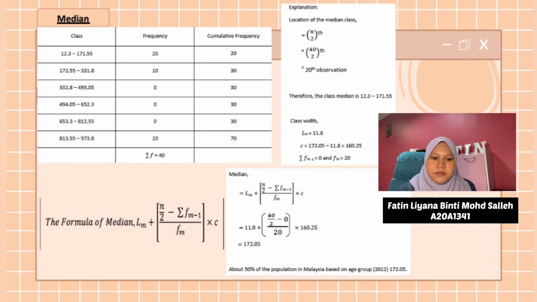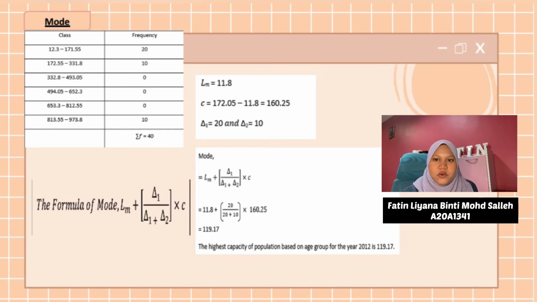About 50% of the population in Malaysia based on the age group is 172.05. Next, for mode, our class is 11.8. C is 172.05 minus 11.8 equal 10.25.